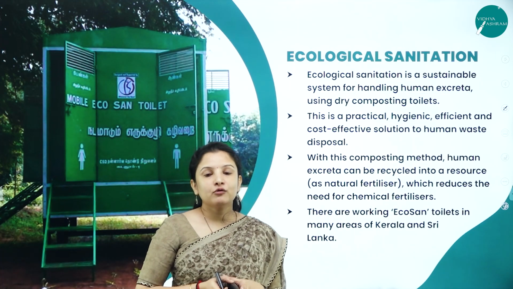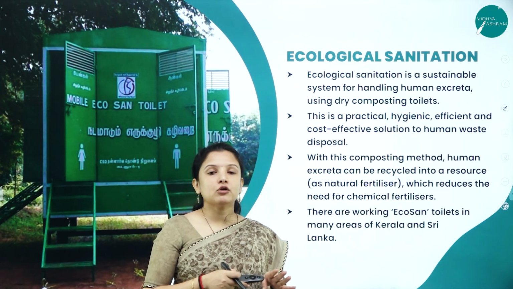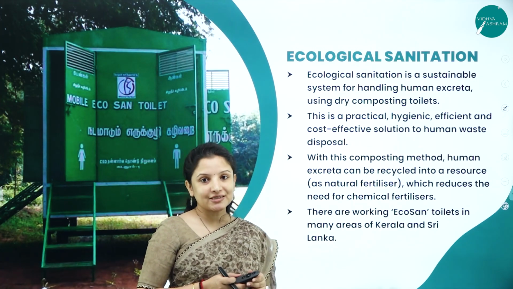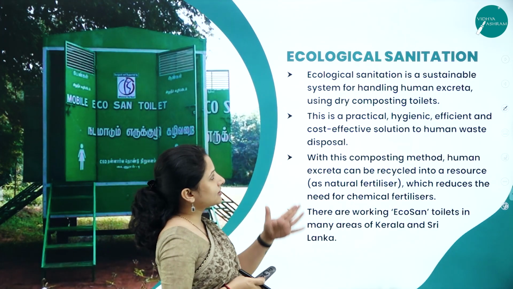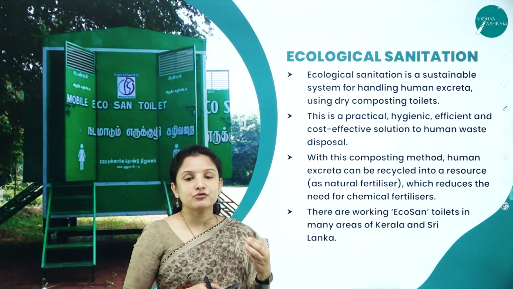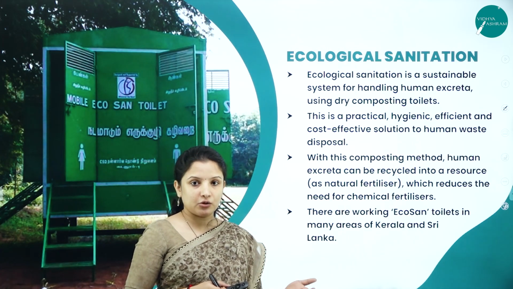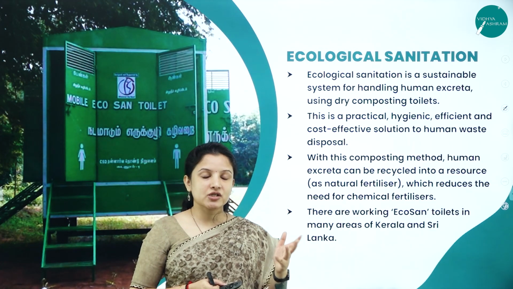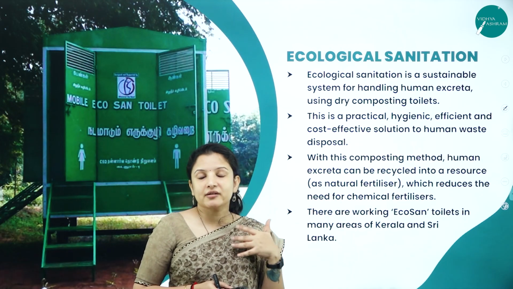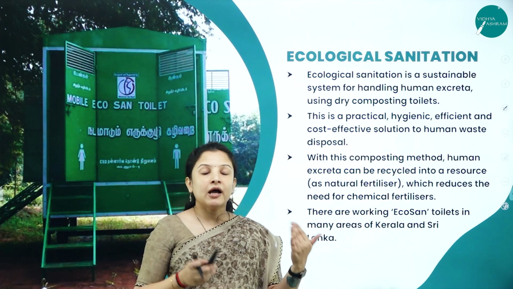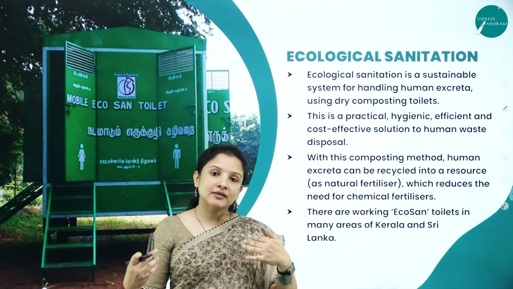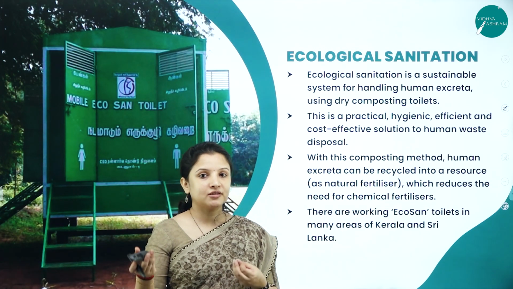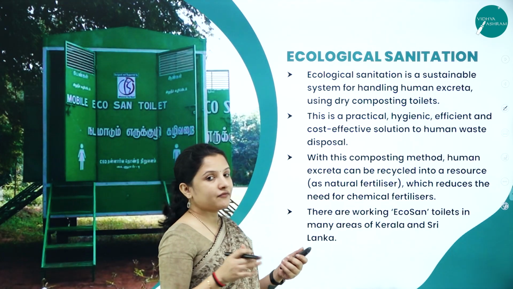Next, let's talk about one more method that can be followed to prevent pollution of water bodies, which is called ecological sanitation. Sanitation has something to do with the excretory or fecal waste, right? In villages, people go to the rivers and dispose of fecal waste there. Also, fecal waste from drains may flow and enter rivers, ponds and nearby water bodies. So how can we prevent that?